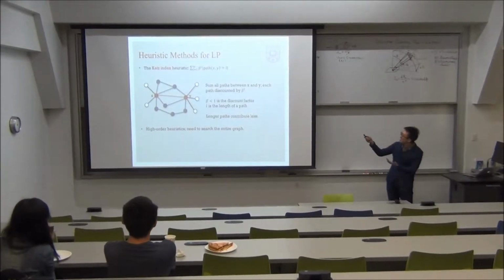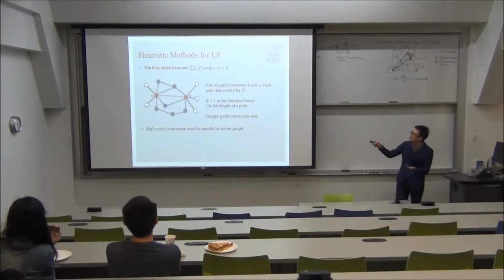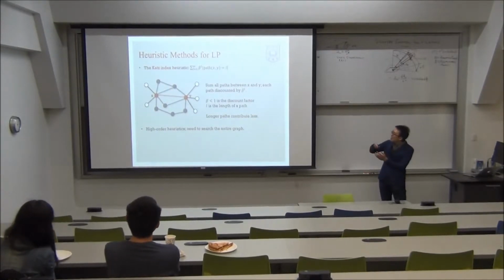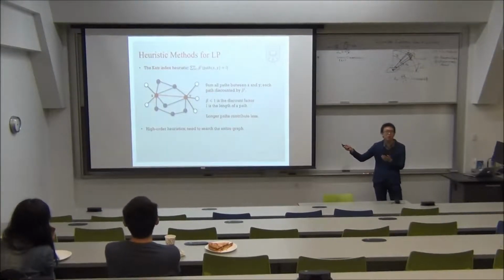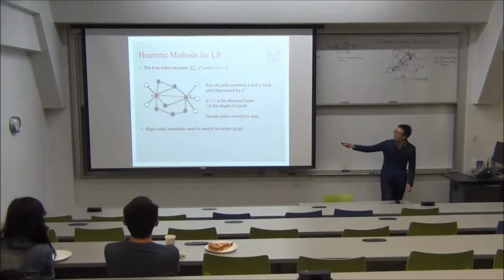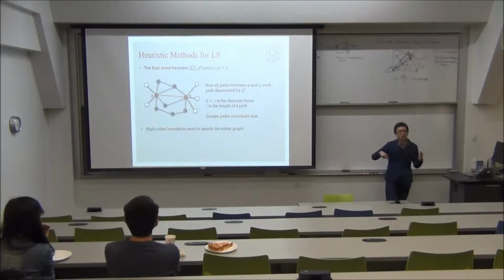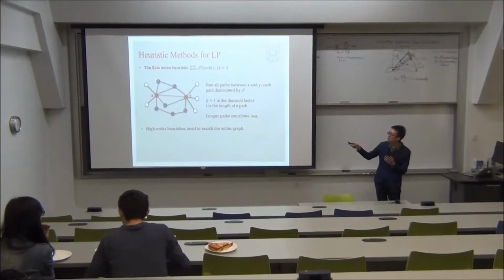Okay, the Katz index sums all paths between x and y, with each path discounted according to its length. So a longer path is discounted more than a shorter path. This Katz index is a high-order heuristic, since one needs to search the entire graph in order to find all the paths between x and y.